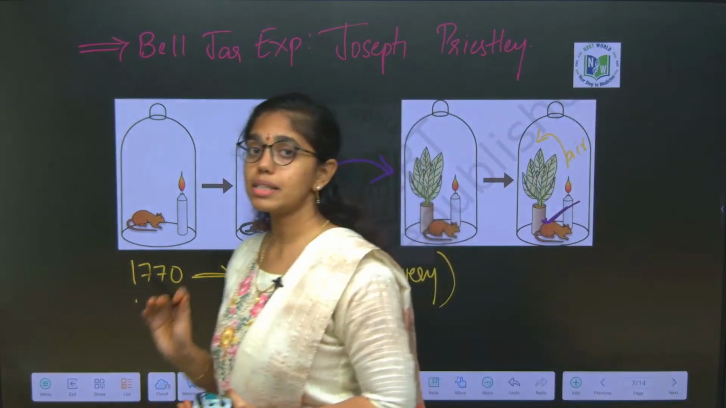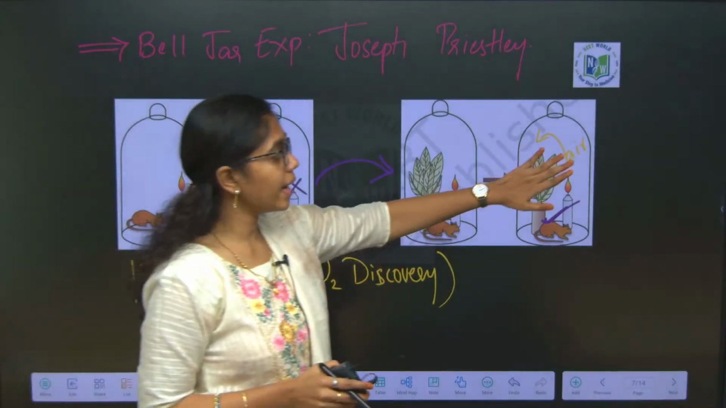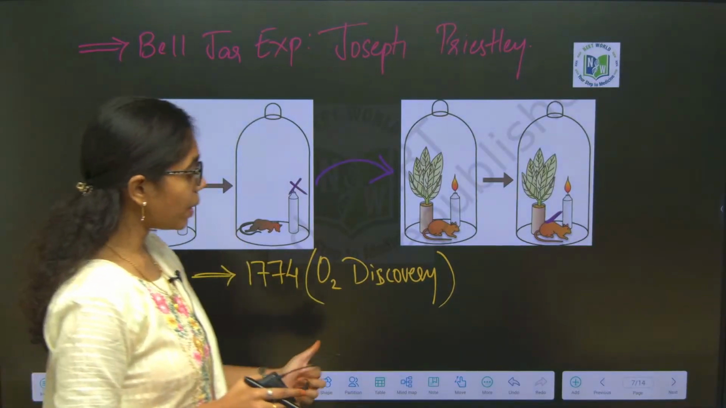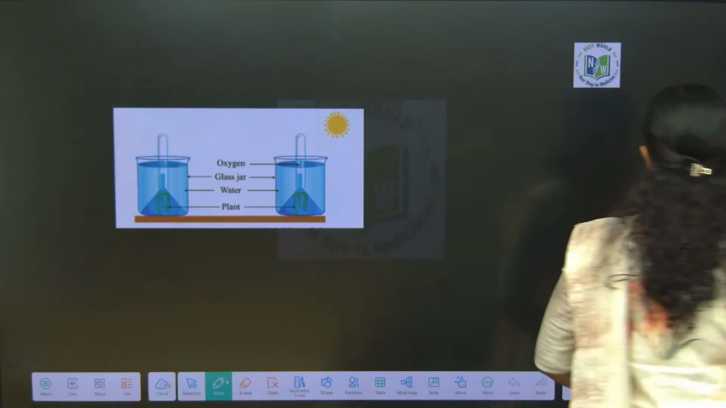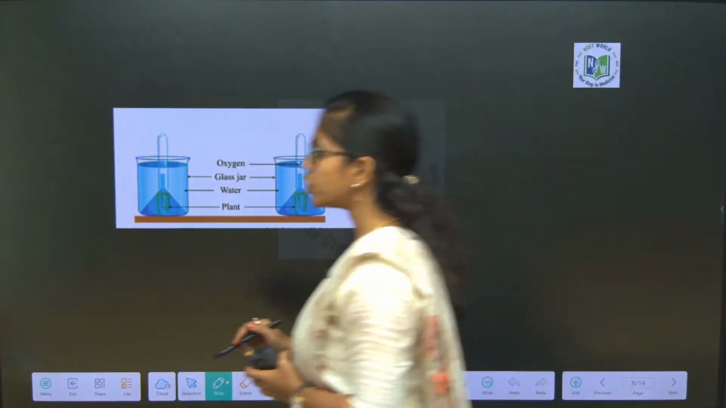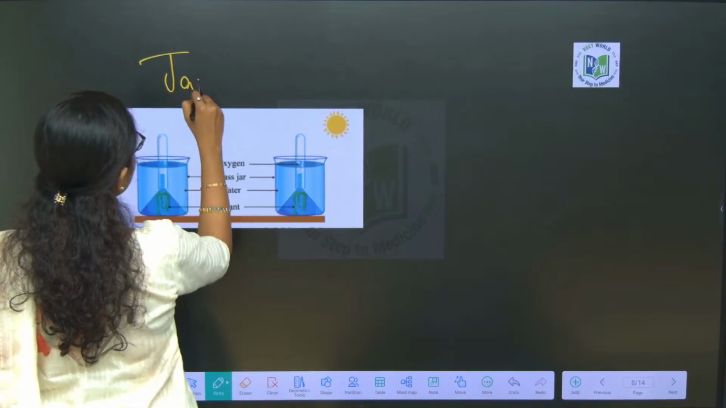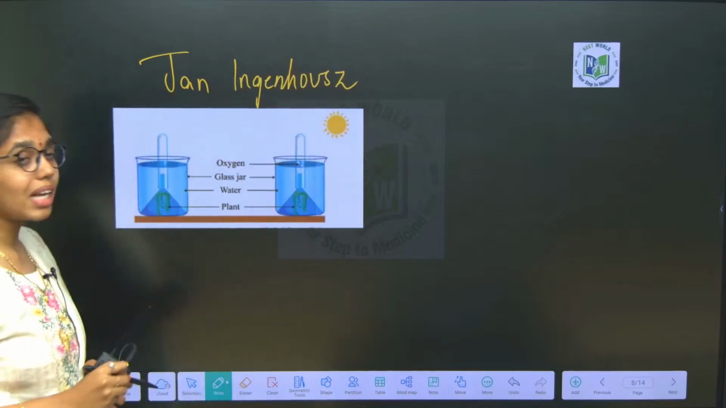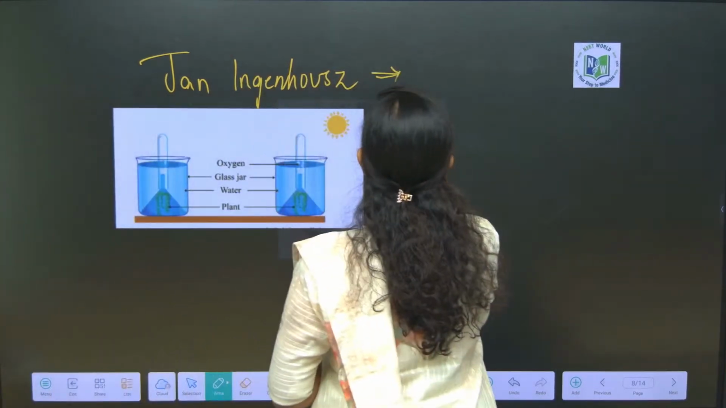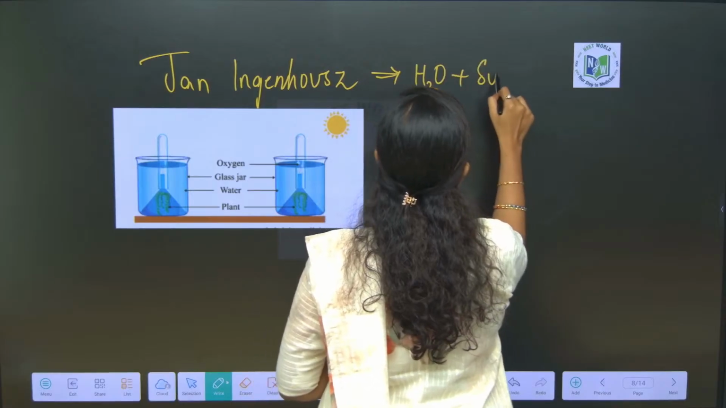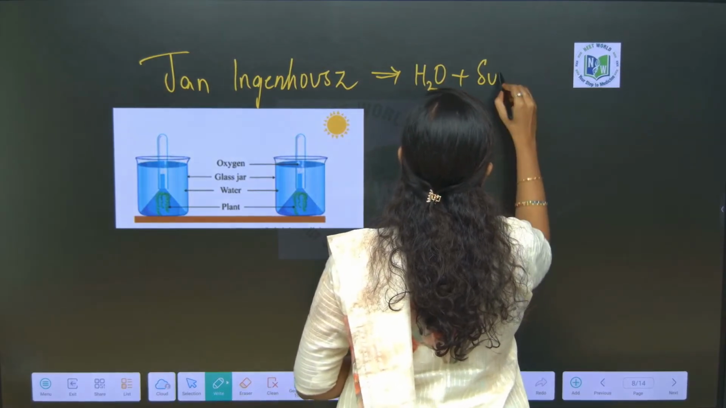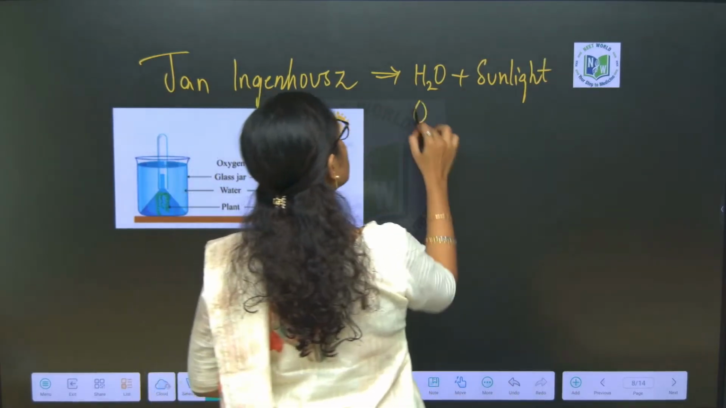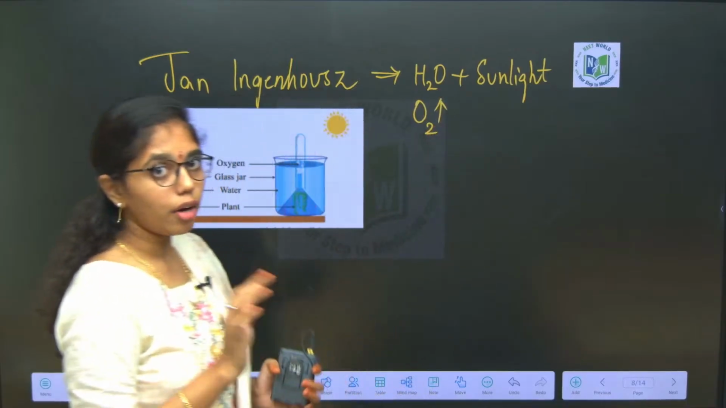This is what was said by Joseph Priestley, and later he named that air or gas as what? Oxygen, in the year 1774. Remember the year, the scientist and the experiment name. Here you look into it, beta, that is the Jan Ingenhousz experiment. What did he convey? Jan Ingenhousz said that water and sunlight are essential for the process of photosynthesis, and oxygen is evolved as a byproduct of photosynthesis.